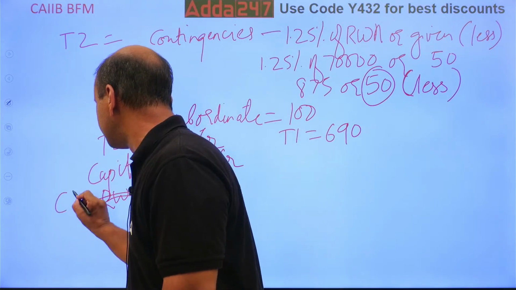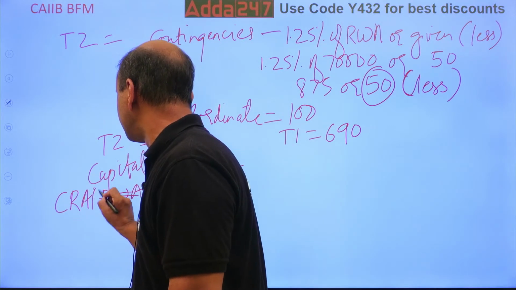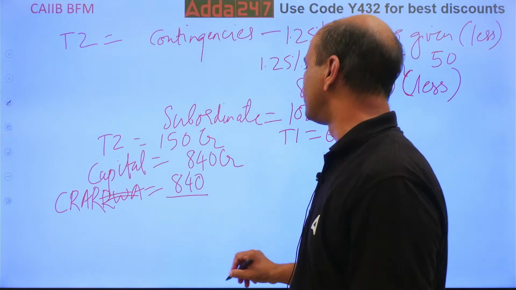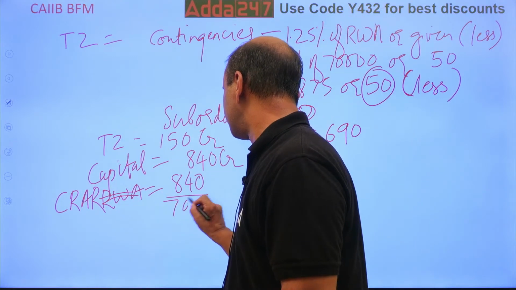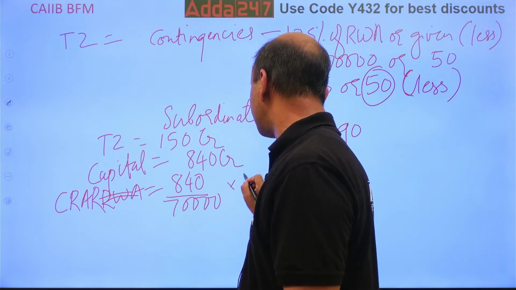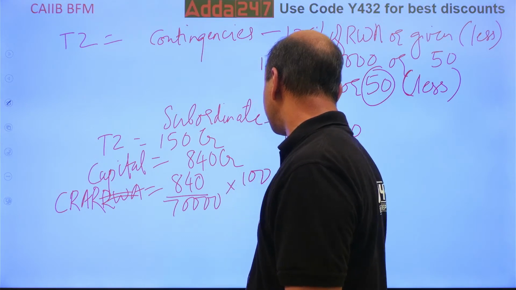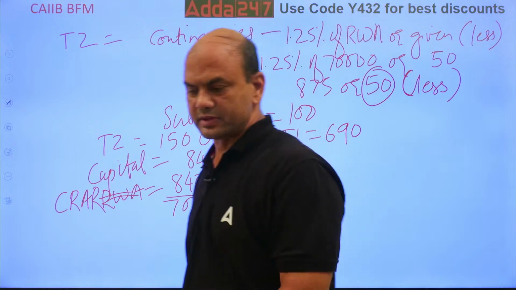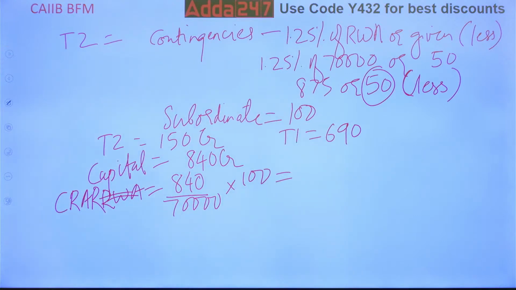CRAR equals to capital upon RWA. What was RWA? 70,000, into 100. So do it: 840 upon 70,000 into 100. Get it everyone? So what is the answer?